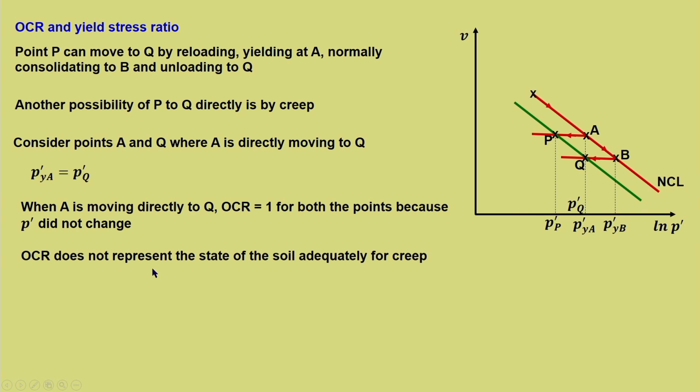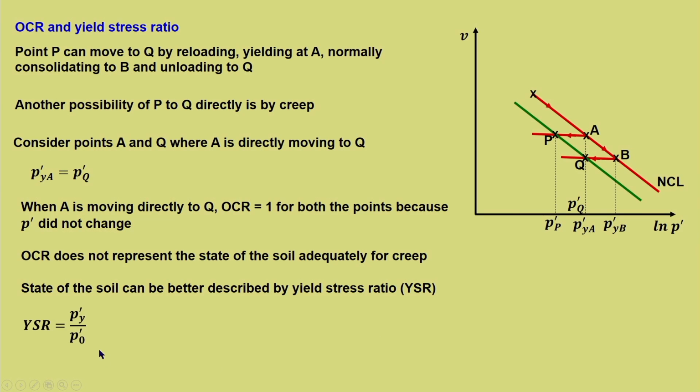Therefore, OCR does not represent the state of the soil adequately for creep, because it is ignorant of this particular yield stress. The state of the soil can be better described by yield stress ratio, which gives more clarity to the soil state, where yield stress ratio is always defined in terms of yield stress, that is P dash y, upon the present stress, that is P naught dash.